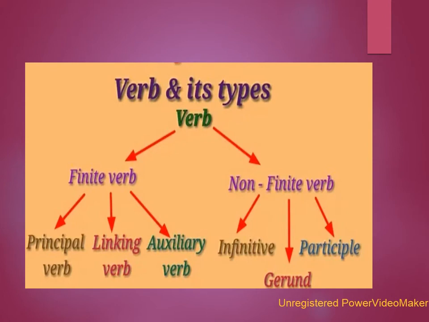Verbs are broadly divided into two categories: finite verbs and non-finite verbs. Finite verbs are further divided into three parts: principal verb, linking verb, and auxiliary verb. Non-finite verbs are also divided into three parts: infinitive, gerund, and participle.